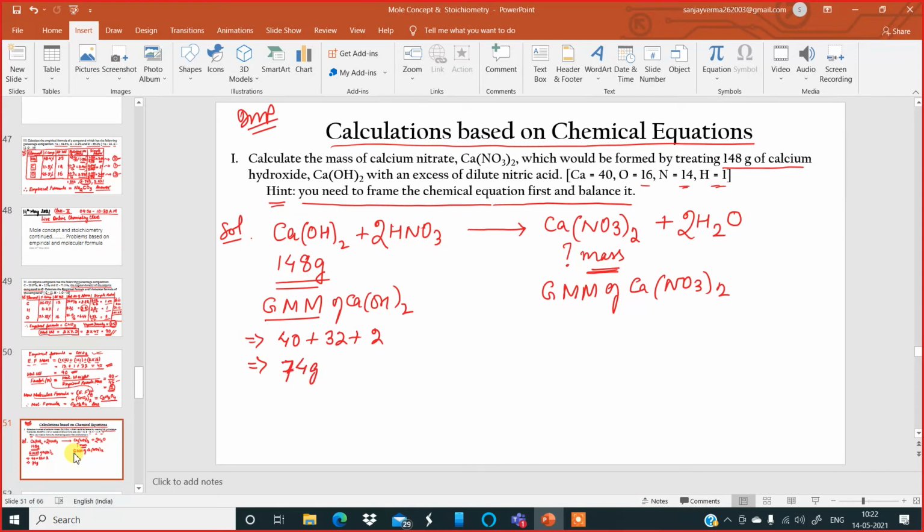The gram molecular mass of calcium hydroxide is 74 grams. Now, similarly, get the gram molecular mass of calcium nitrate. 40 plus nitrogen, 2 atoms, 14 twos are 28. 28 plus oxygen, 6 atoms, 6 into 16 is 96.